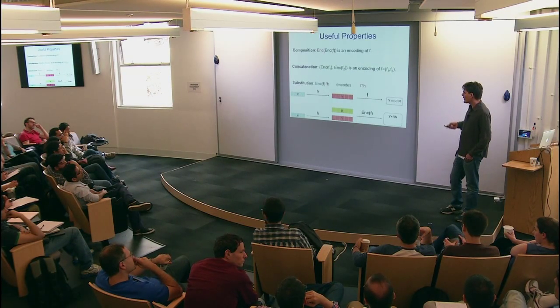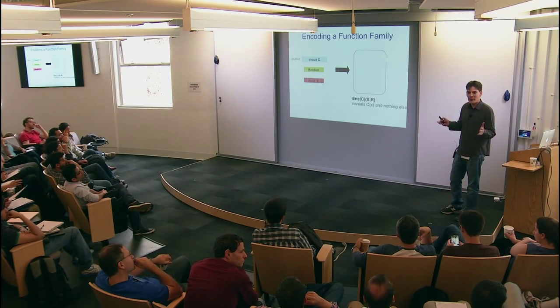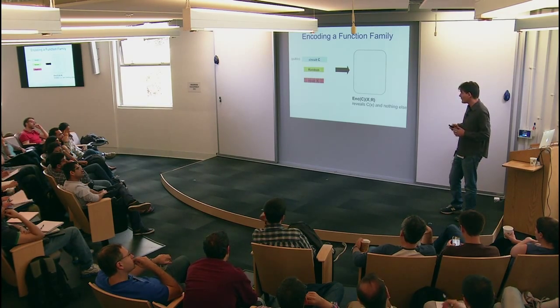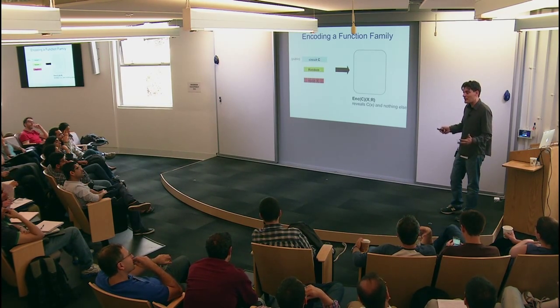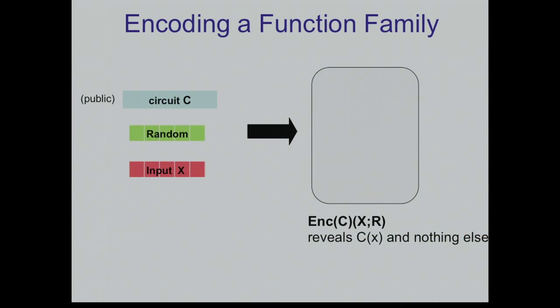Okay, so we have these three properties, and now we know what it means to encode a function. So let me go one step further and try to encode a function family. What does it mean? It means that now my input is not only x and the randomness, but also a description of the function that I want to encode. It is given as a circuit, but you can think about other representations. And this encoding outputs the encoding of the function c over x and the randomness r.